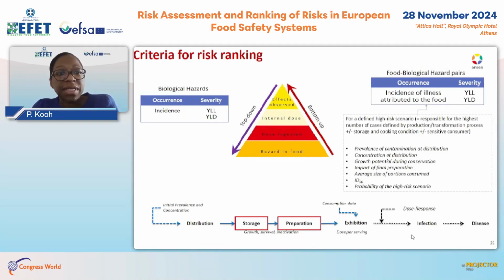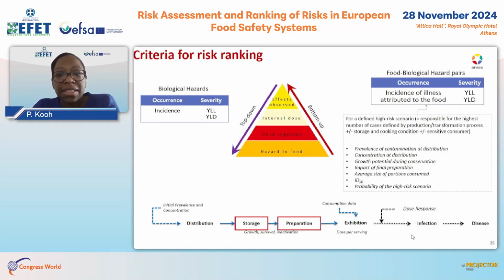For the severity, we use the two components of the DALY, the YLL, which corresponds to the mortality, and the YLD, which corresponds to the morbidity. To inform this criterion, we use publications on the burden of foodborne disease, a publication in Europe and the work of WHO.